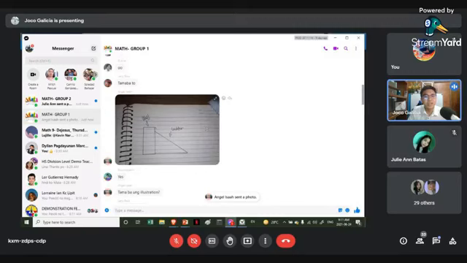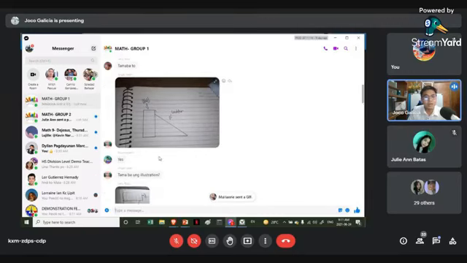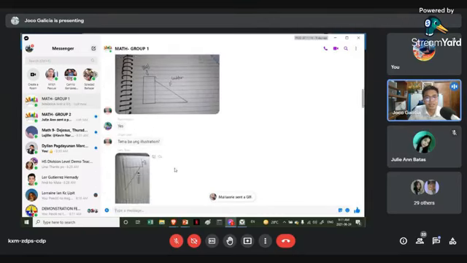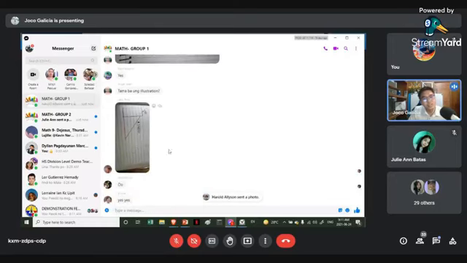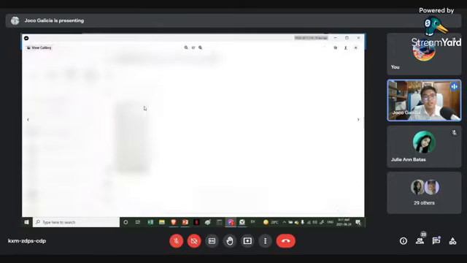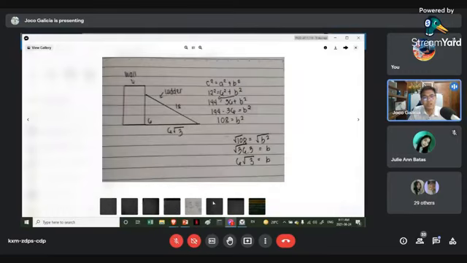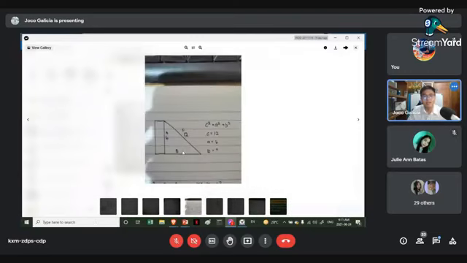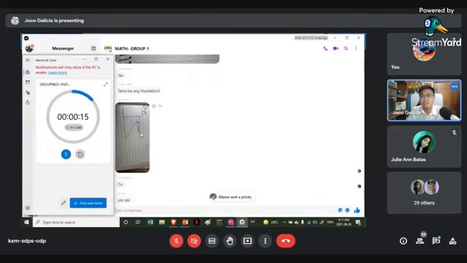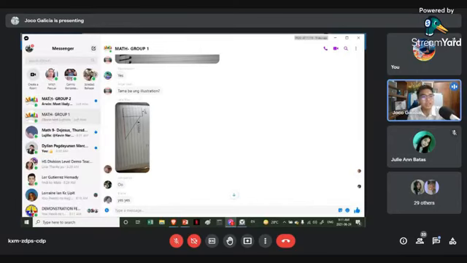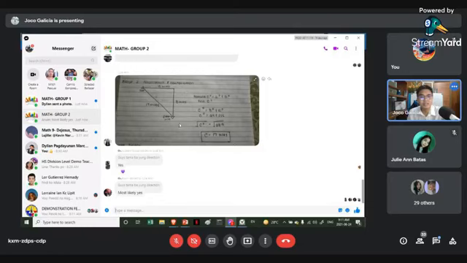For group 1, this is the illustration of Kawaling. Tama ba yung illustration? Kawaling says. Alright, for Evangelista, this is the illustration of Evangelista. Let us see the illustration of Evangelista. And this is the answer of a student. Alright, this is the illustration of the others. Last 16 seconds. 10, 9. Alright, kindly send your output, class.